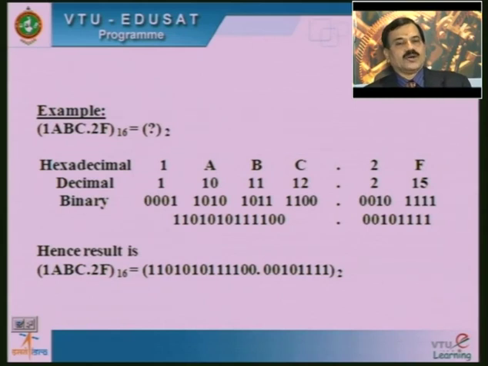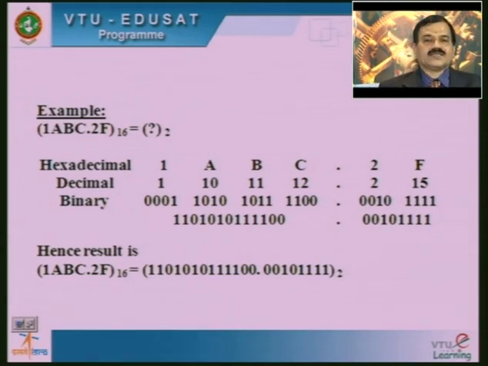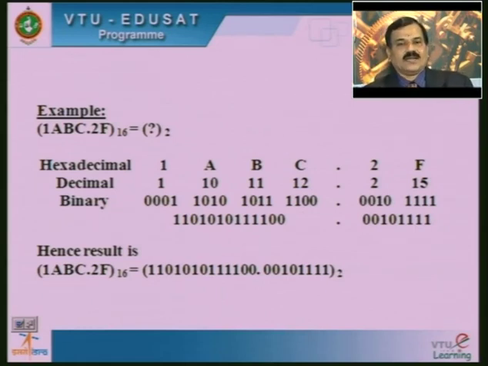1 can be decoded as 1, A can be decoded in decimal as 10, B can be decoded in decimal as 11, and C in hexadecimal can be decoded as 12 in decimal. After the decimal point, 2 in hexadecimal can be treated as 2 in decimal also, and F in hexadecimal can be treated as 15 in its decimal form. After that, the binary numbers may be represented for the given decimal numbers.